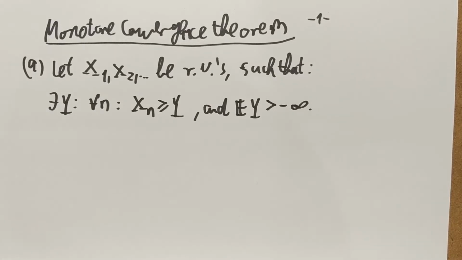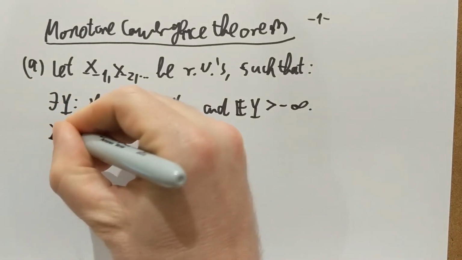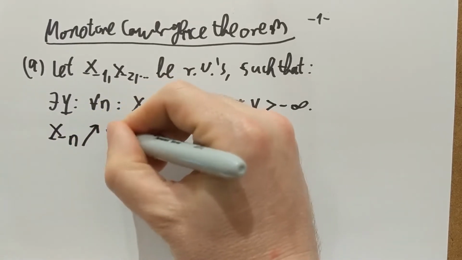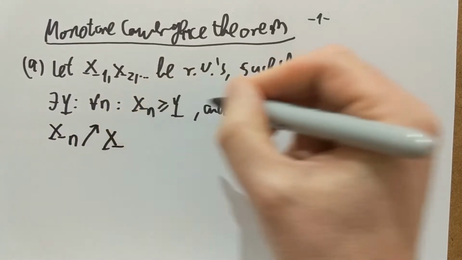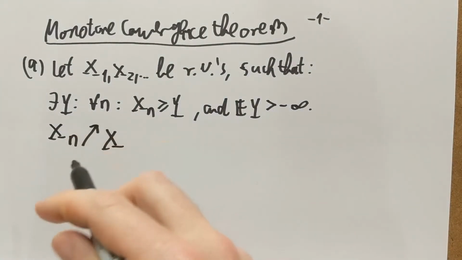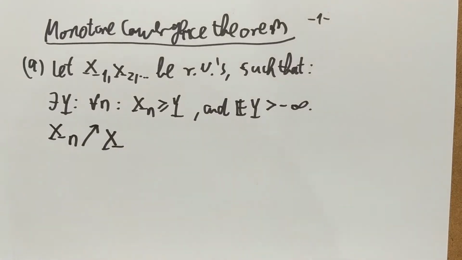The second condition is that Xn is non-decreasing and converges to another random variable X. This is a short notation for Xn being non-decreasing and converging, as n goes to infinity, to yet another random variable X.